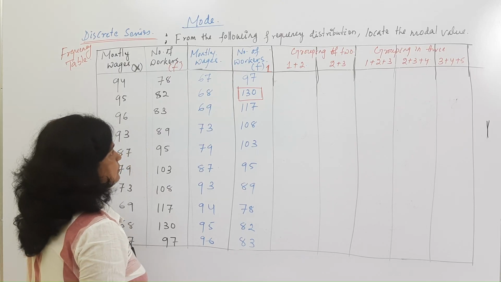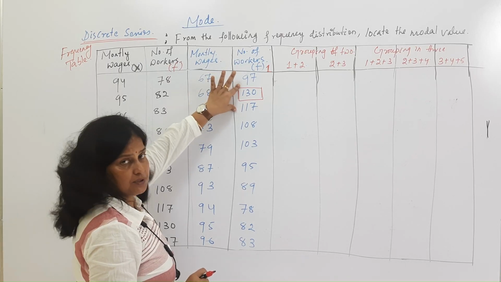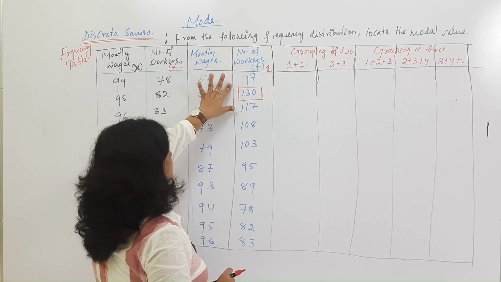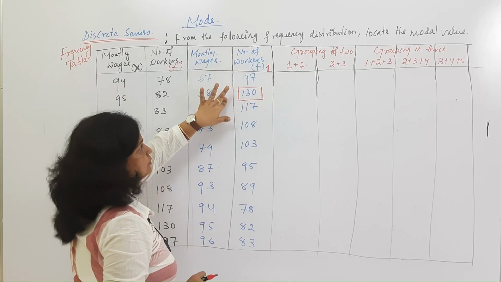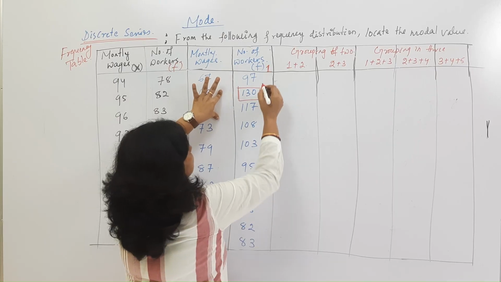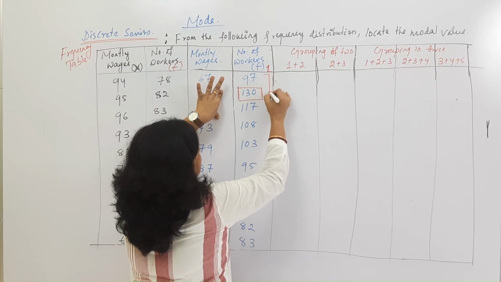First, we have to group the frequency. So first, we have to group these two, 1 plus 2. We can mark here.